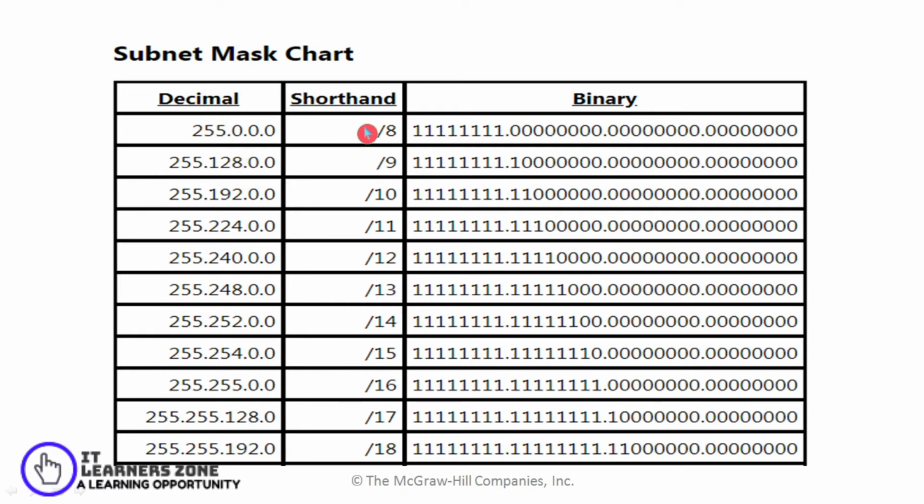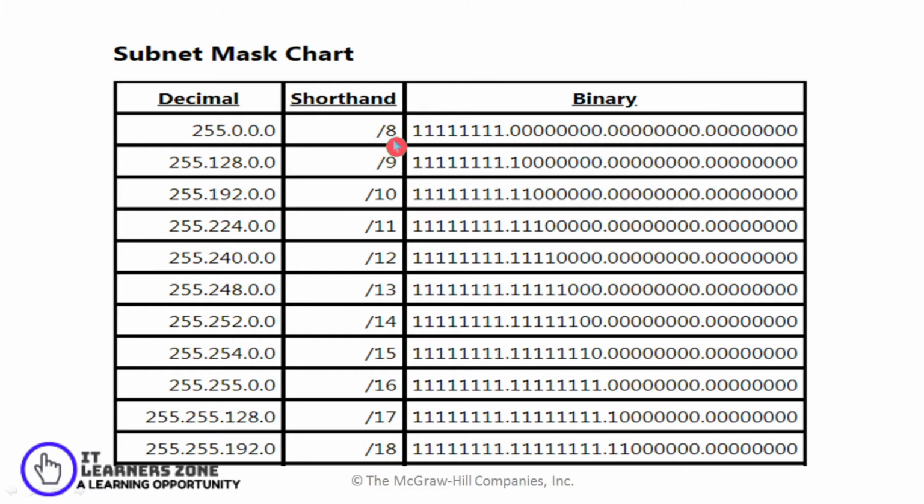So initially, if I have the CIDR value as /8, /8 defines that my first 8 bits will be all ones and the remaining will be zeros. So when I say the first byte is all ones, in decimal it is 255.0.0.0.